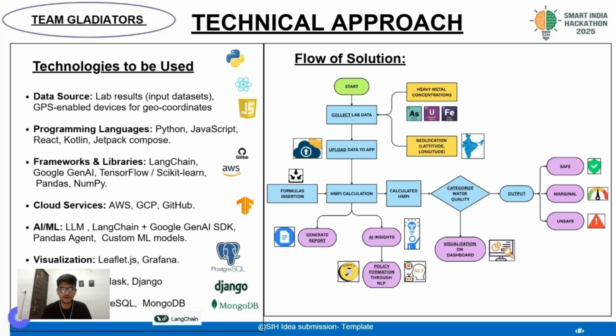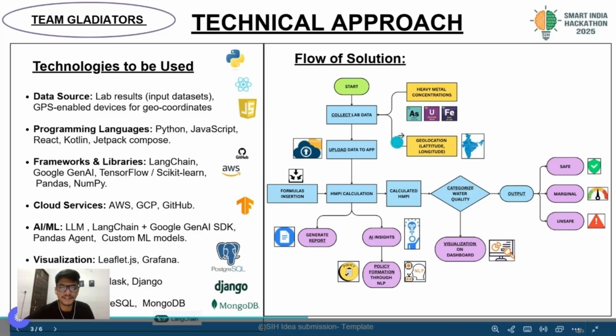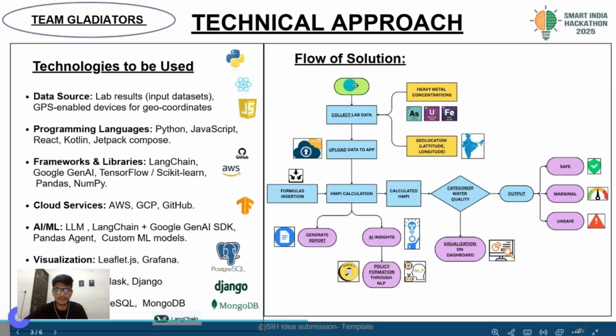So moving towards the flow of the solution. How will our project AquaSafe really work? Starting from here, first the user will start the application, then collect the lab data and upload it, which will consist of the heavy metal concentration of the lab samples and the geolocations. Then the HMPI calculation is done in the backend using the HMPI formulas.